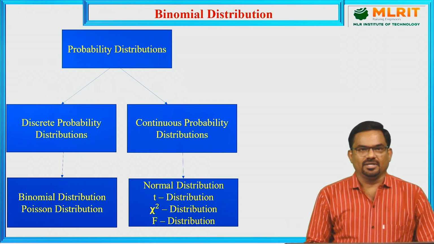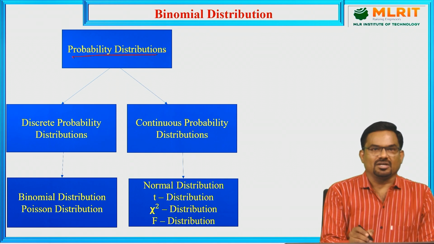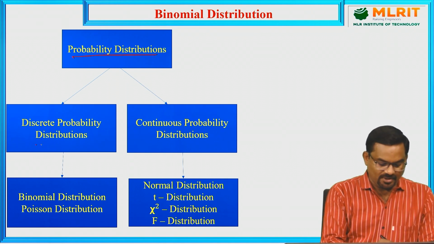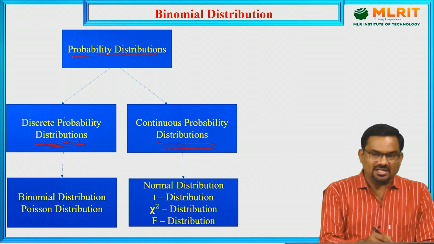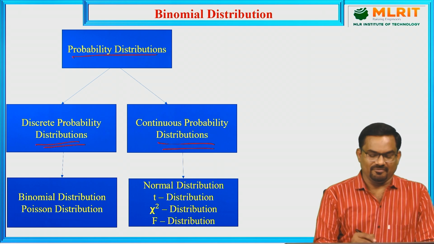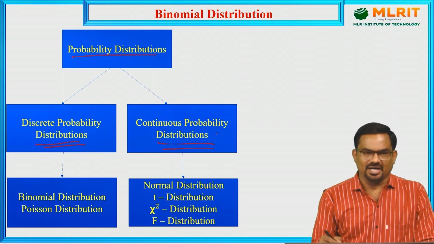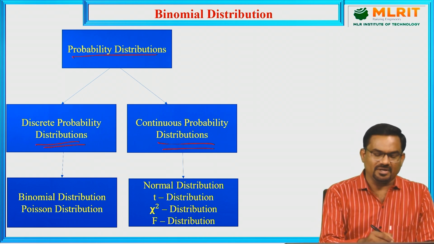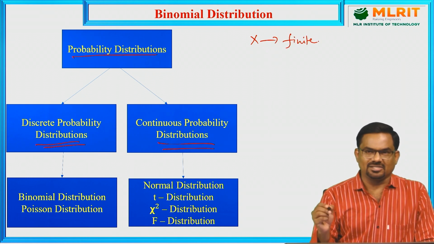Now coming to probability distributions, there are two types: discrete probability distributions and continuous probability distributions. A discrete probability distribution is the distribution of a discrete random variable, and a continuous probability distribution is the distribution of a continuous random variable. What is a discrete random variable? If X takes a finite number of values, it is called a discrete random variable.